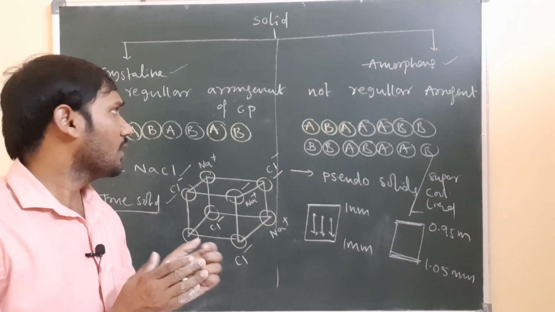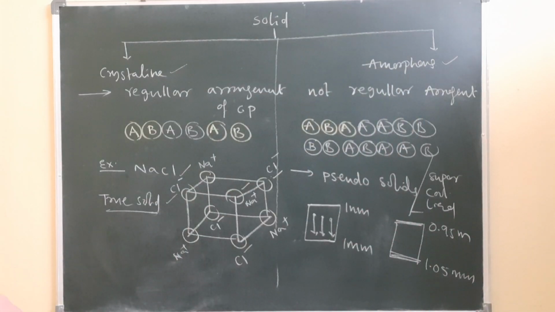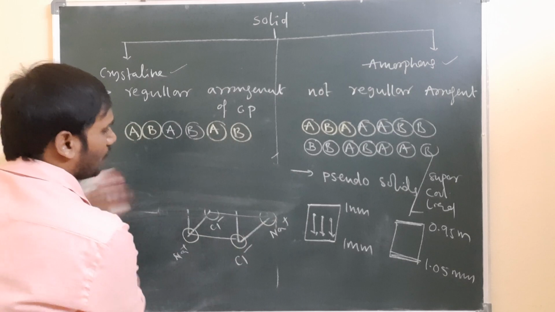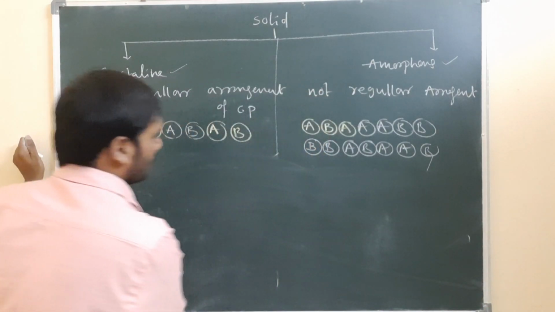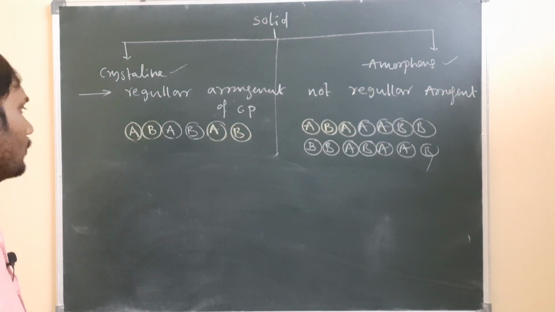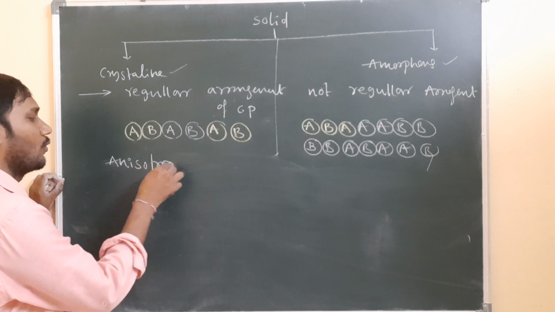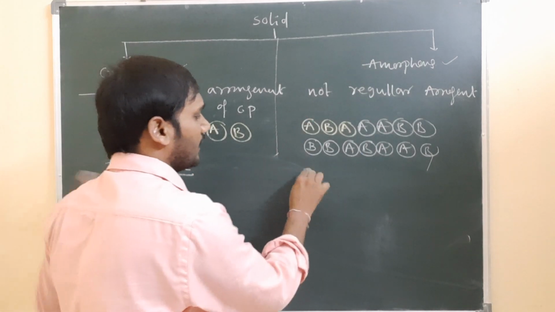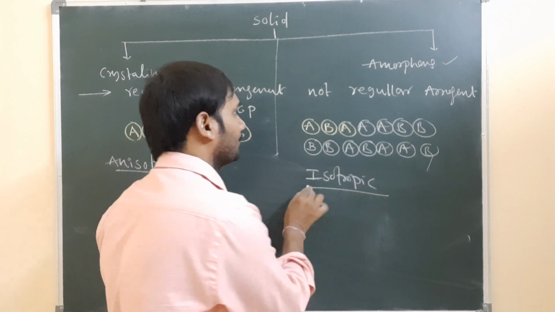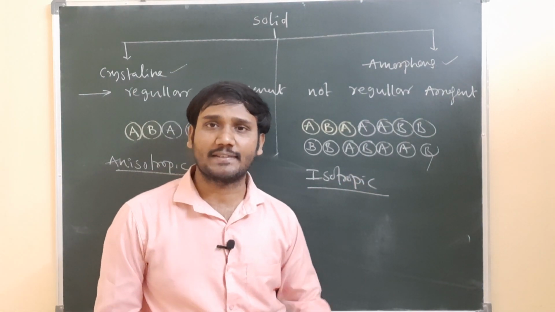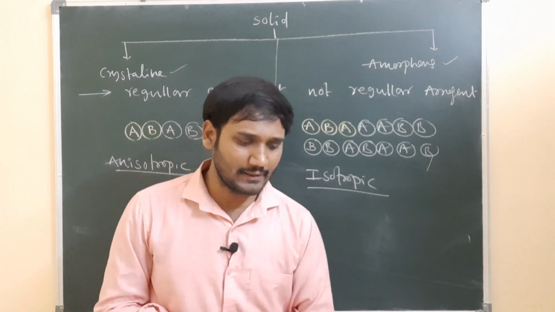So why do we call them isotropic and anisotropic? Let us discuss in this session.